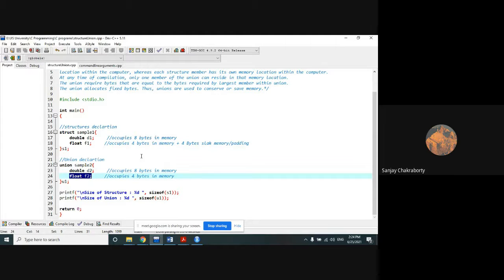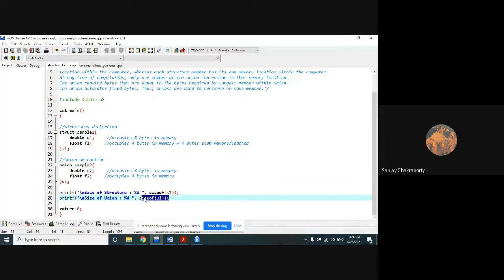That's why I say that at a particular time, only one member of the union is active, or only one member of the union can reside in a particular memory location. So can anyone tell me what will be the size of the union? If we print this value, what will be the size of the union?